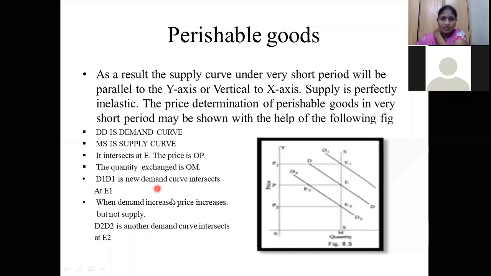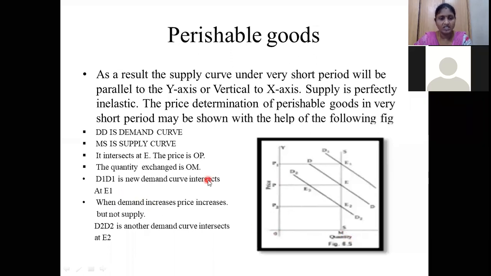Now we will see here. MS is the supply. Where it intersects the demand curve, see here. The demand curve at the beginning, the demand is DD. It intersects the supply curve at the point called E. So what is the price? OP. What is the quantity exchanged? OM. That means whenever the price is OP, the quantity we require or the quantity we are going to supply is OM only. Where the demand curve cuts the supply curve, it is called E. The price level is OP and the quantity is OM.